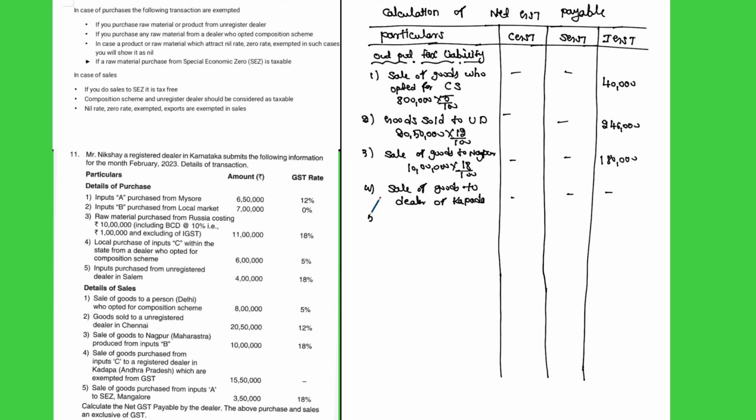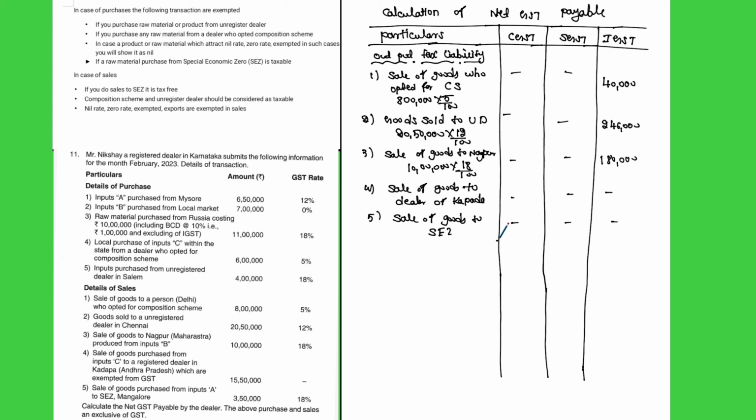Next one, fifth transaction: sale of goods purchased from input A to SEZ Mangalore. They are selling goods to SEZ, Special Economic Zone, so it is exempted from tax.